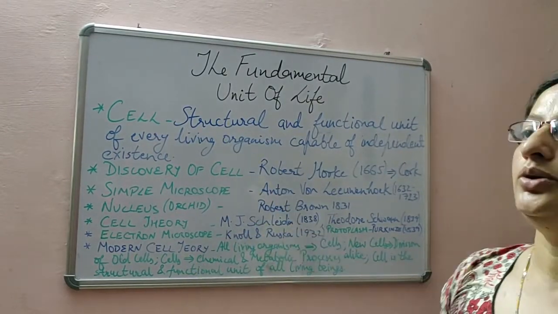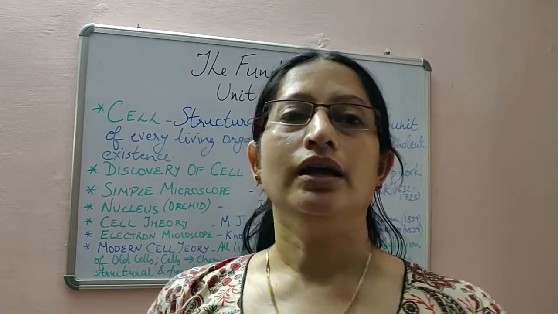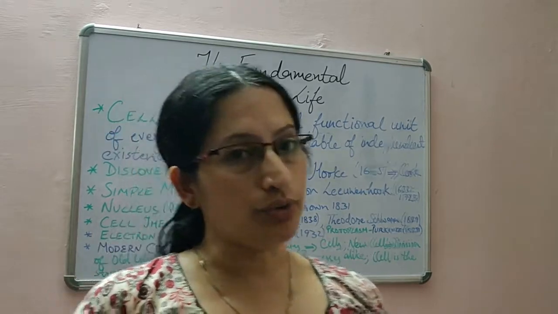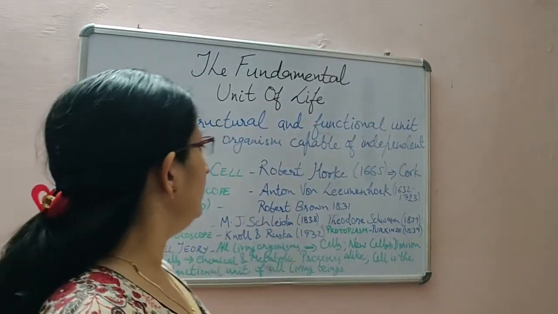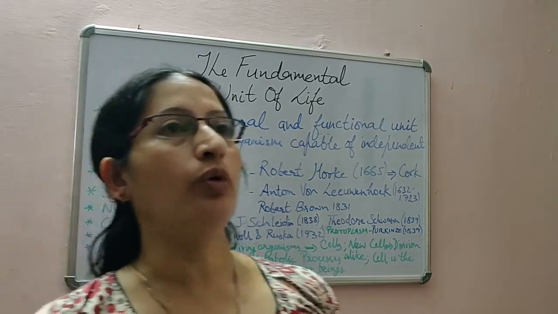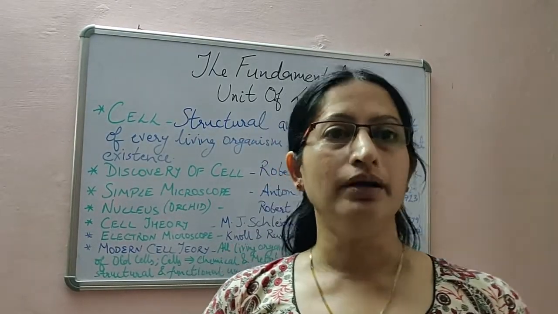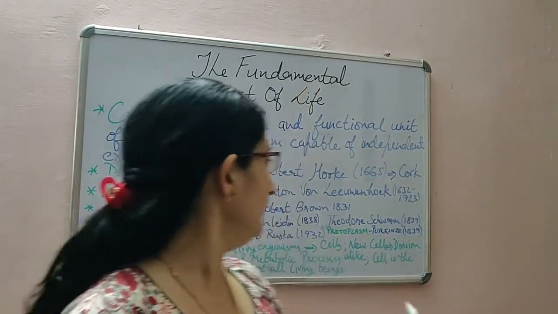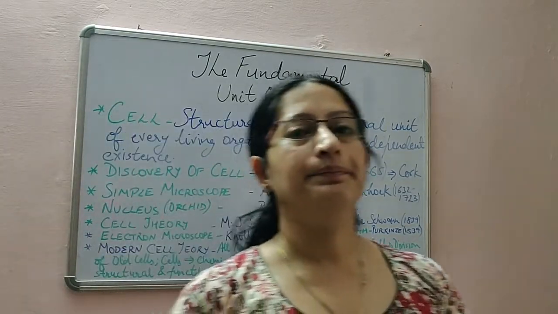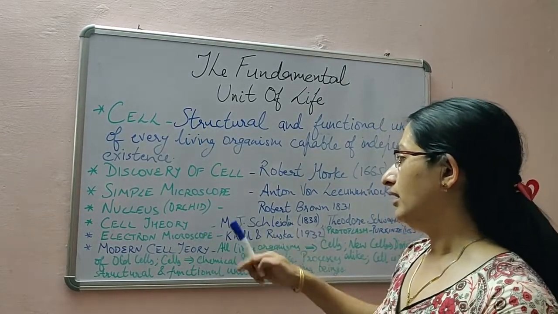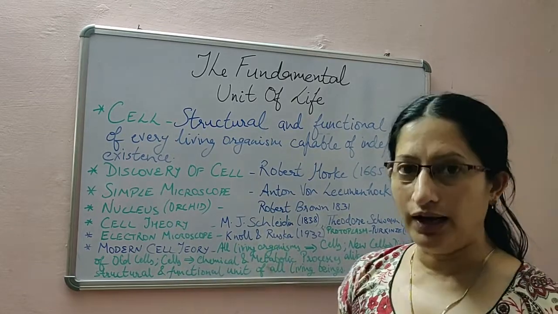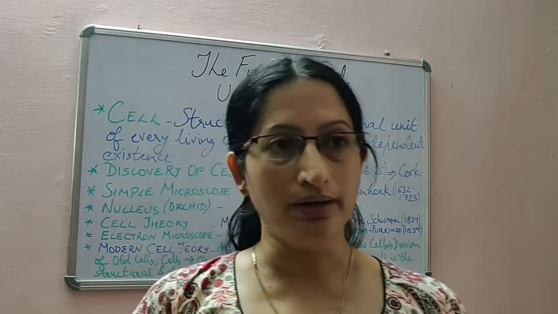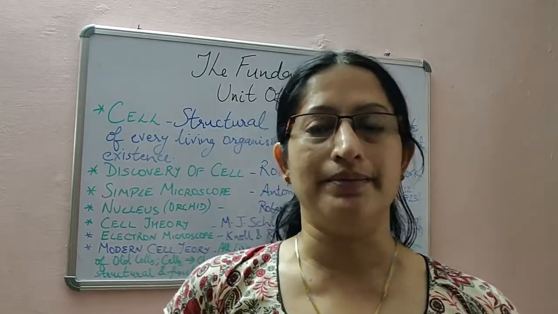Now these names you should remember, like basic names like Robert Hooke, who discovered cell, Robert Brown, he discovered nucleus, then Anton von Leeuwenhoek, who discovered the simple microscope, Purkinje discovered the protoplasm. Then cell theory, first time cell theory was given by M.J. Schleiden and Theodor Schwann, and the electron microscope was discovered by Knoll and Ruska. Nucleus discovered by Robert Brown. All these things you should remember because these can be asked in your exams.